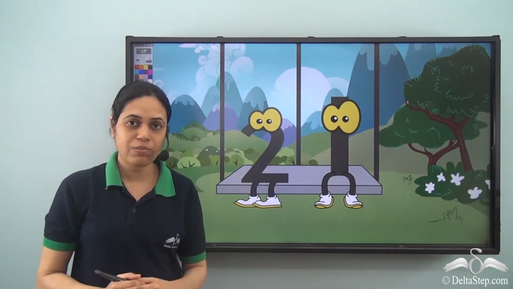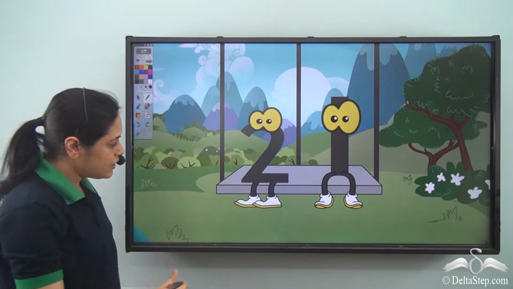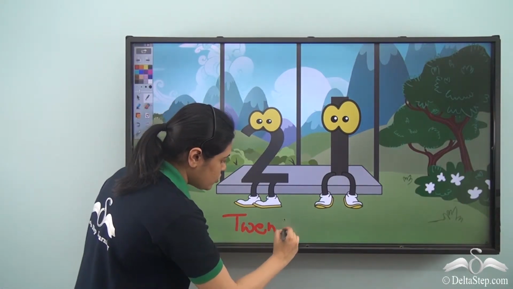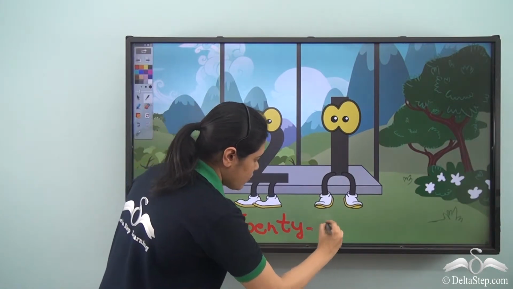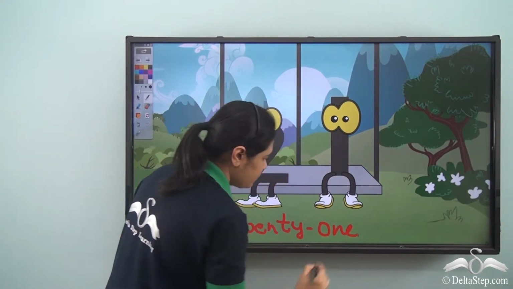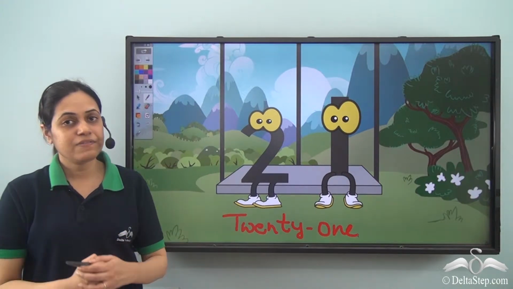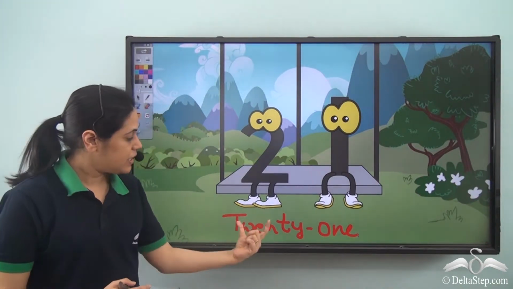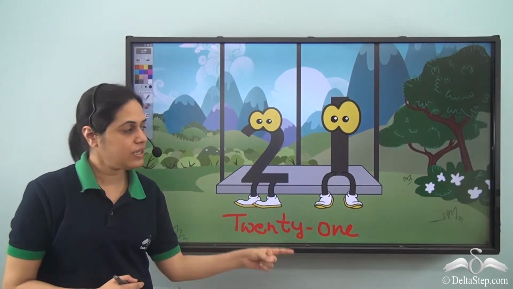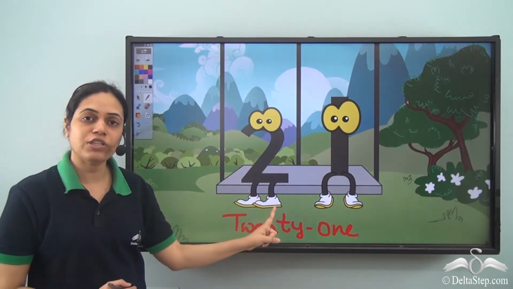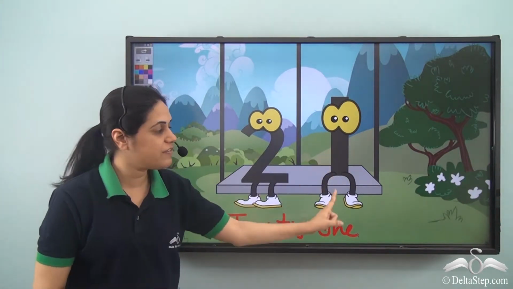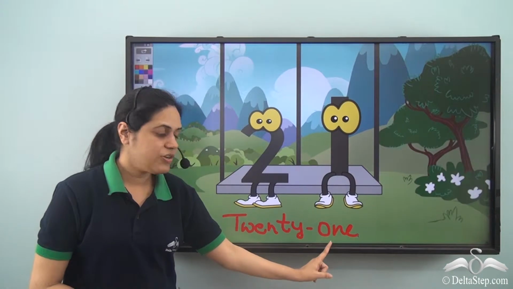What is the number name of this number? The number name is 21. It contains two parts. The left part is 20 because we have 2 on the left side, and the right part is 1 because we have number 1 on the right side.